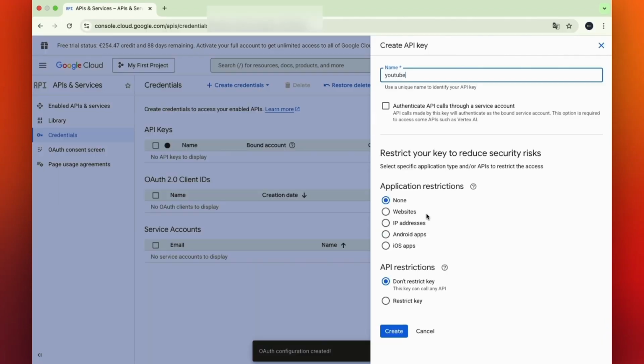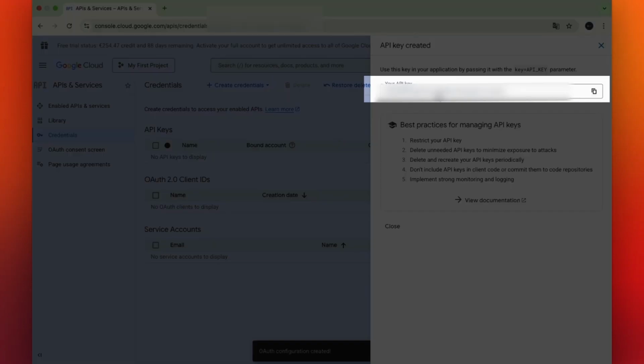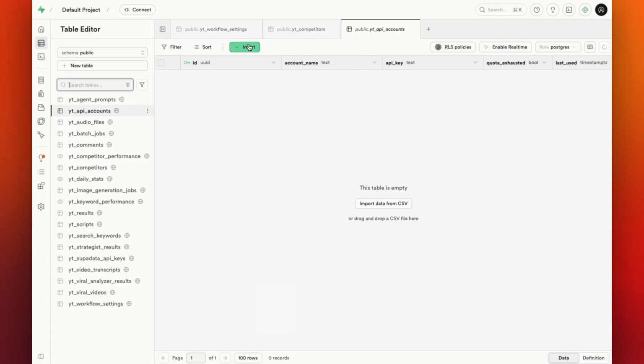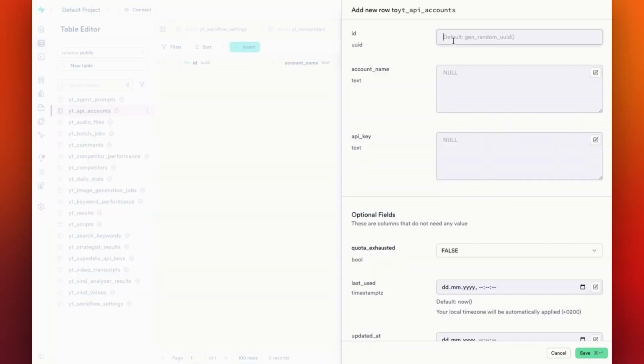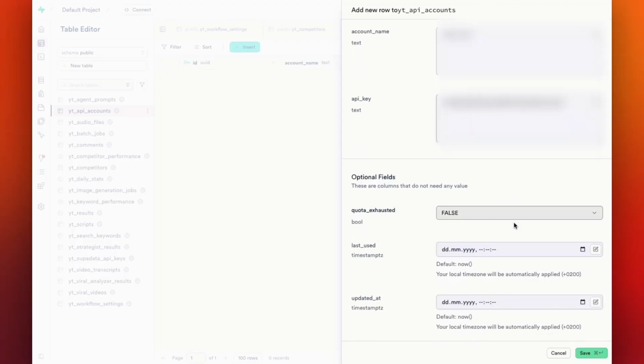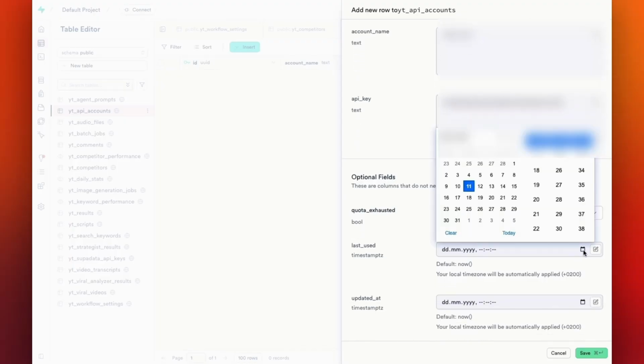Once the key is created, copy the API key and go to your Supabase project. Open the API accounts table and click Insert Row. Leave the ID field empty. It will be generated automatically. You can add a name to help identify which Gmail account the key belongs to. Paste the API key into this field. Set both last used and updated add to now.